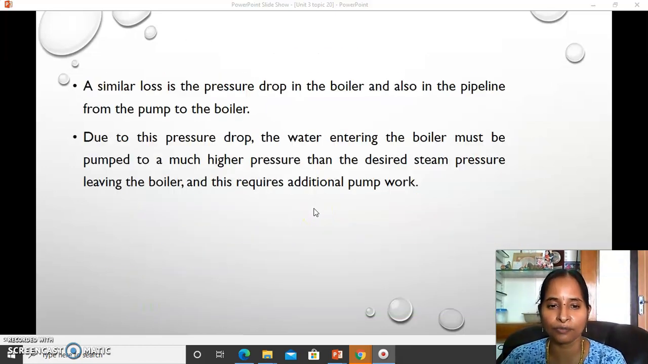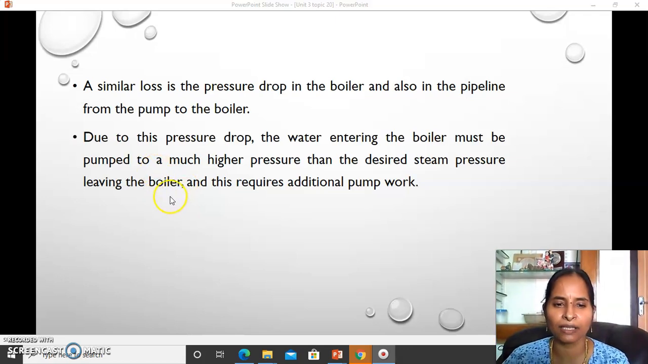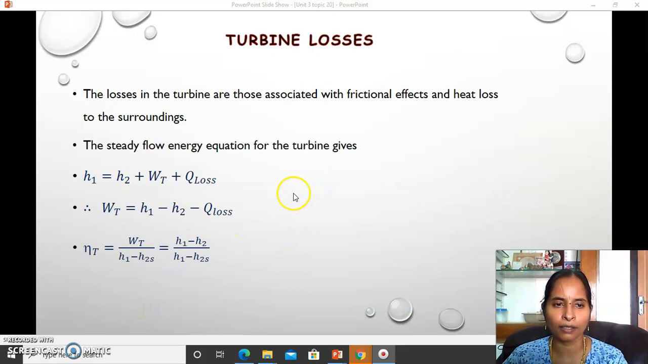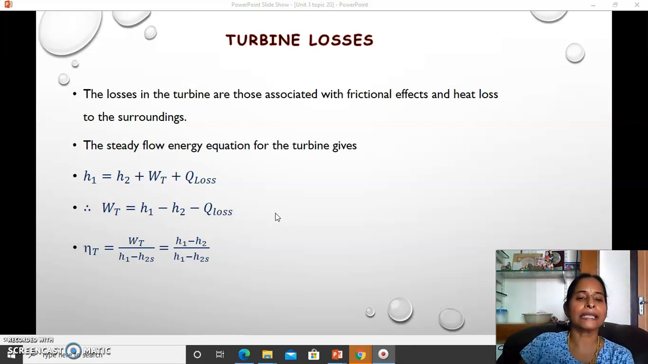Okay, so we have to give much higher pressure than the desired steam pressure leaving the boiler, and this requires additional pump work, right? Now whatever we have discussed should be written in equation. Already in the initial videos I told this: thermodynamics is nothing but whatever physically happens should be converted in terms of a mathematical model and equations, right?